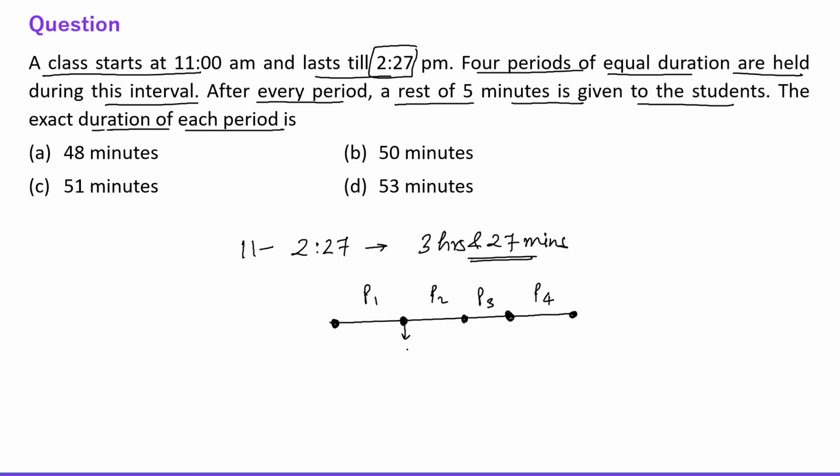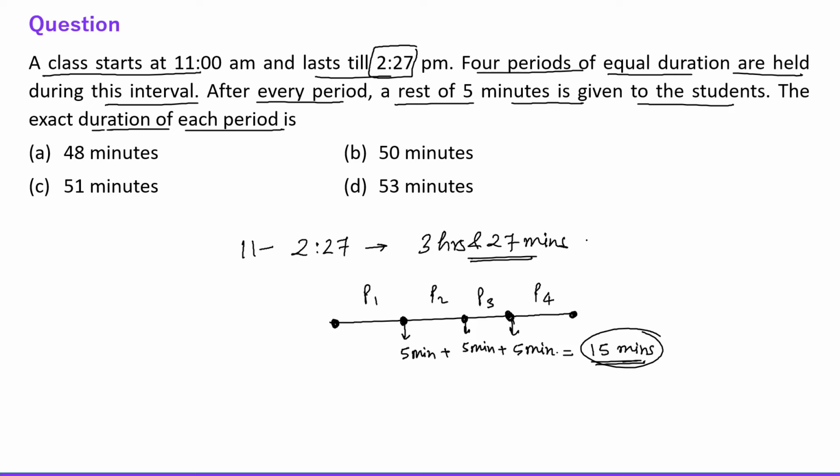So this is 5 minutes rest. This is again 5 minutes rest, or you can say break, right? And this is again 5 minutes break. Fine. So total 5, 5, 5. Total 3 breaks of 5 minutes, so it will take 15 minutes, right? So the total break is 15 minutes. So 15 minutes are being wasted in the break.